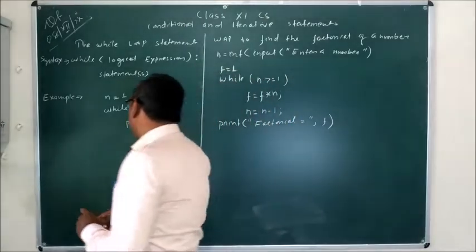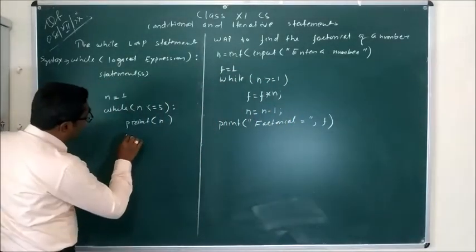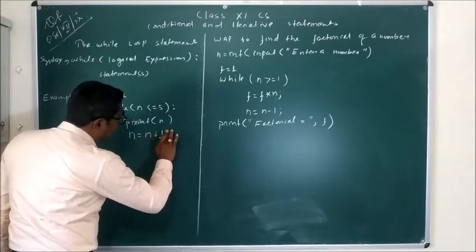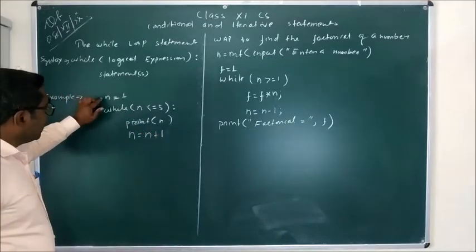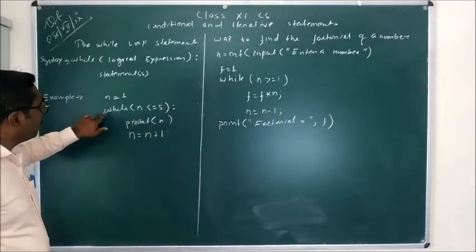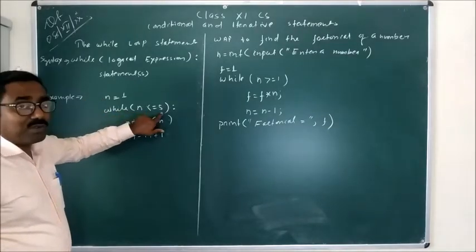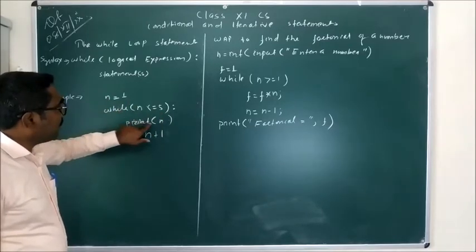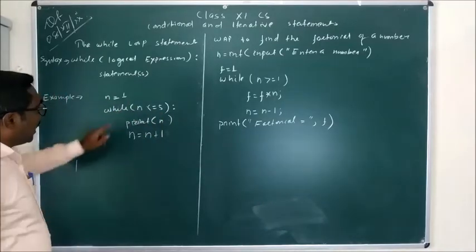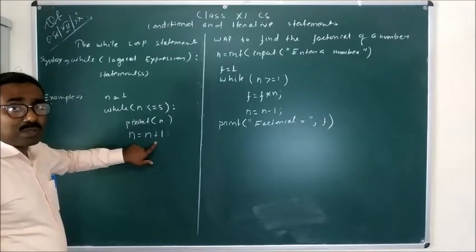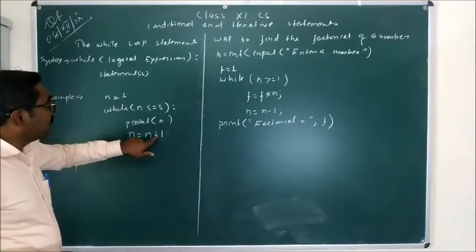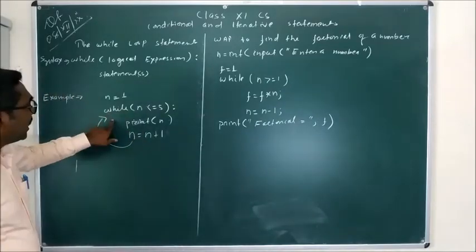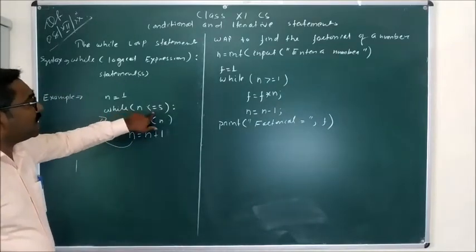How is it essential? Suppose after this print statement I write another statement, that is n is equal to n plus 1. Now what happens? The initial value of n is 1, while n less than or equal to 5. Yes, the condition is satisfied because the value of n is 1. Print n, so it will display 1. After that n is equal to n plus 1, so the value of n is increased to 2. Again the control moves to the while.